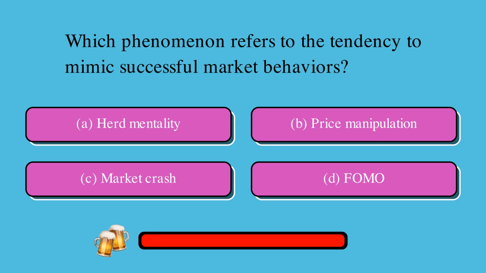Which phenomenon refers to the tendency to mimic successful market behaviors? Is it A, herd mentality, B, price manipulation, C, market crash, or D, FOMO? The correct answer is A, herd mentality.